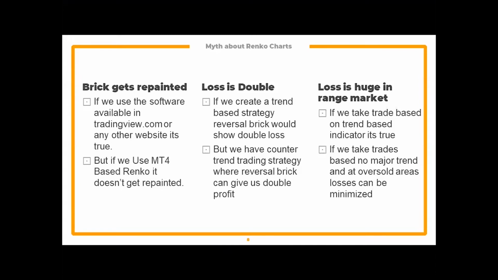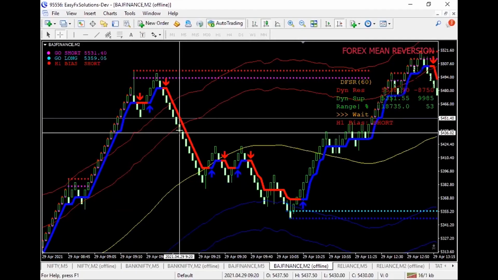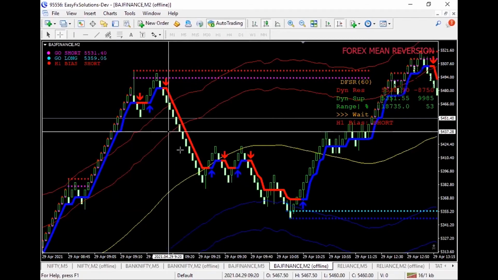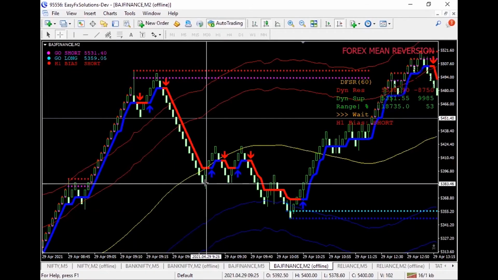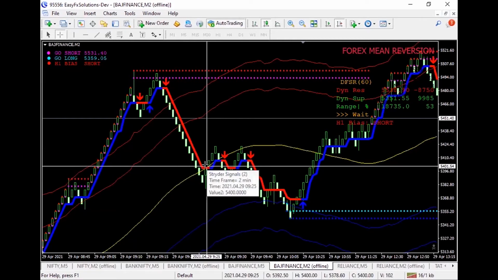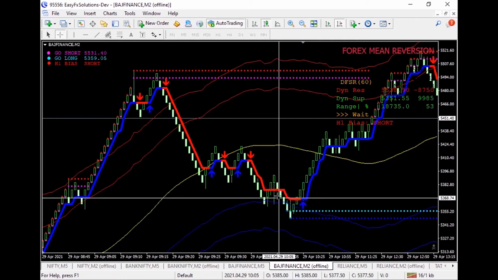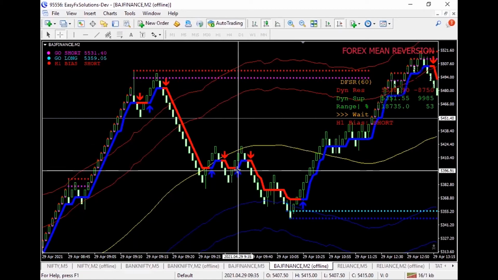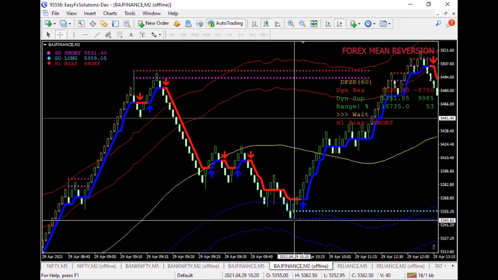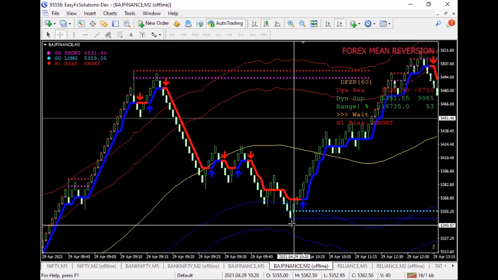The second one is loss is double. Yes, how is the profit and loss calculated in the bricks is, every brick, imagine it is 1 point. Okay. Now what happens is if there is a reversal, it is actually 2 points. From here to here 1 and from here to here another 1. So every reversal brick consists of 2 points of losses. The brick's size can be 5 points, 10 points, 1000 points, 1500. In that way, we'll be able to define the brick size, correct? Now here, if we put it as 1 point, it will always be 2 points loss. Now how will we be able to take the advantage?